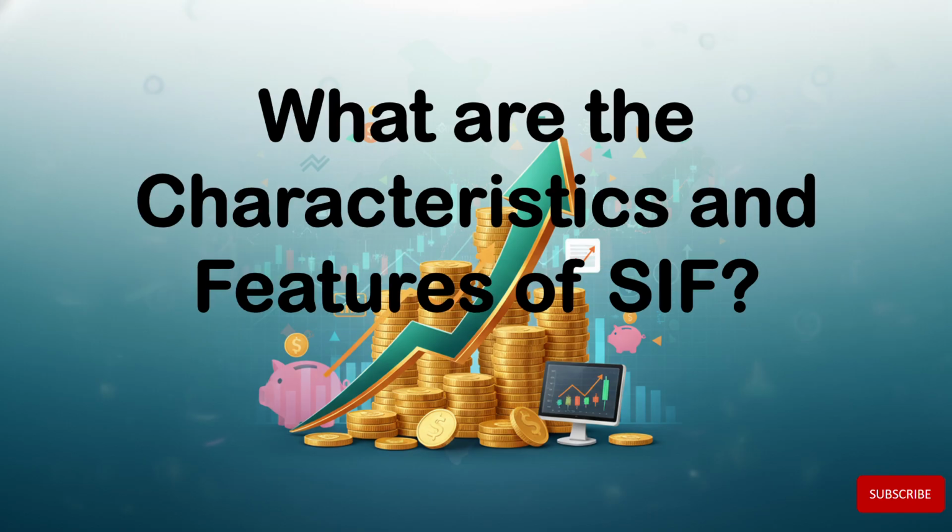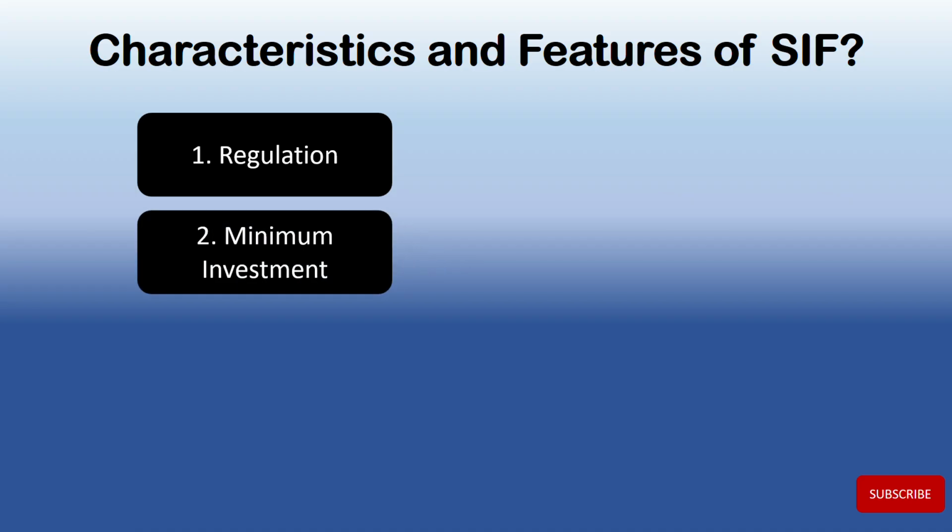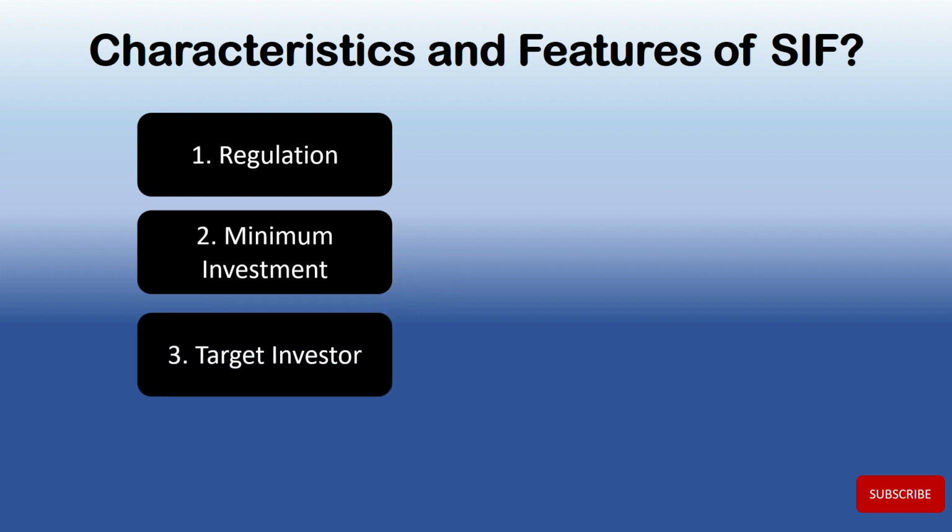Now let's look at the characteristics and features of SIF. First is the regulation. SIF is governed by SEBI under the SEBI Mutual Funds Regulations 1996, but as a distinct new category. Next is the minimum investment. Minimum investment in SIF is 10 lakh rupees per investor at the PAN level across all SIF strategies within one asset management company. This makes it more accessible than the typical 50 lakh minimum for PMS and 1 crore minimum for AIF.